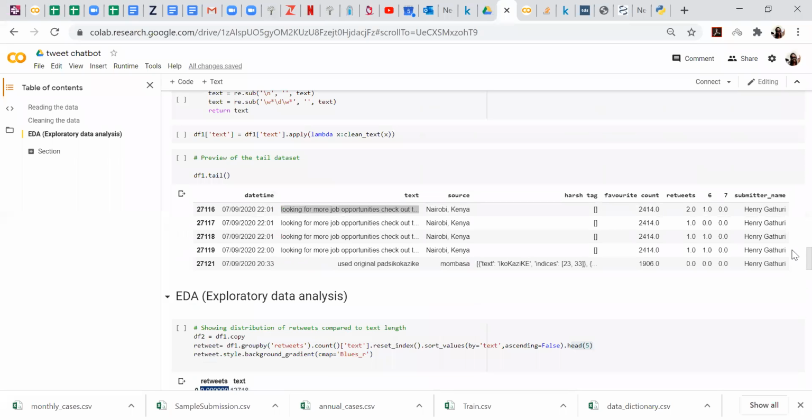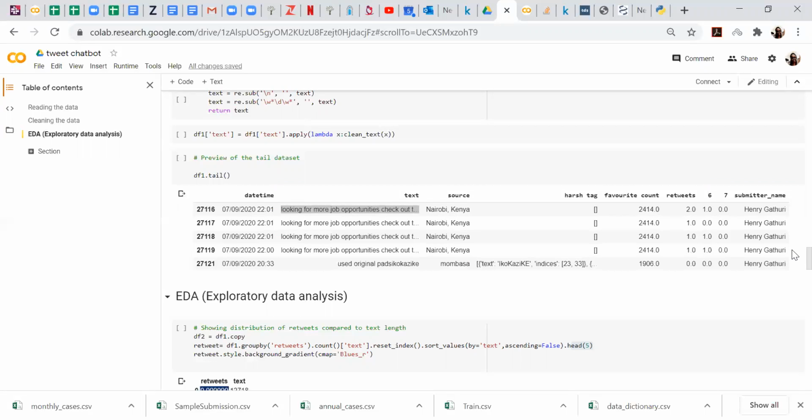If we look at the text you've highlighted, the tweet itself, first we're going to remove the stop words, because they don't give any meaning to a sentence.